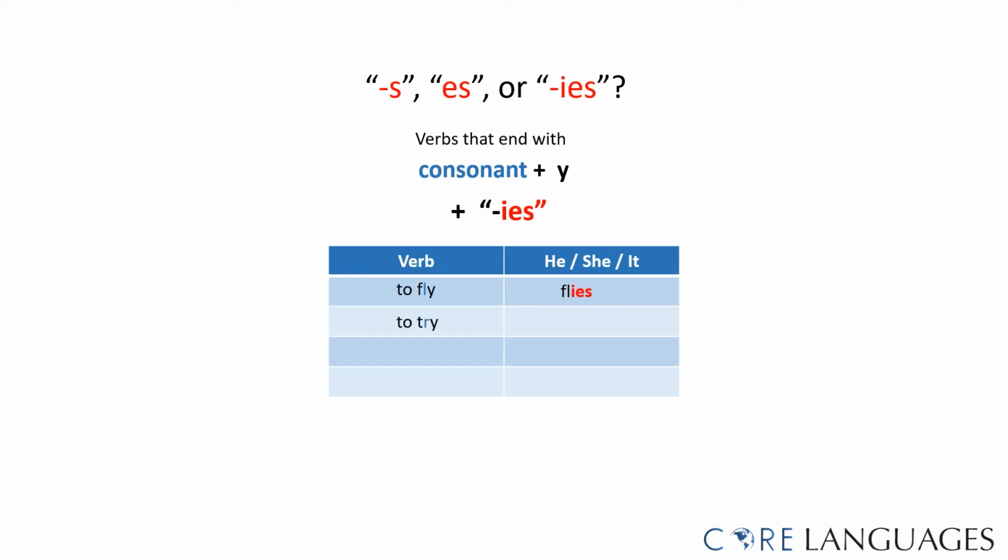The verb to try is spelled with the consonant r and ends on y. He, she, it tries. To cry is spelled with the consonant r and ends on the letter y. He, she, it cries.